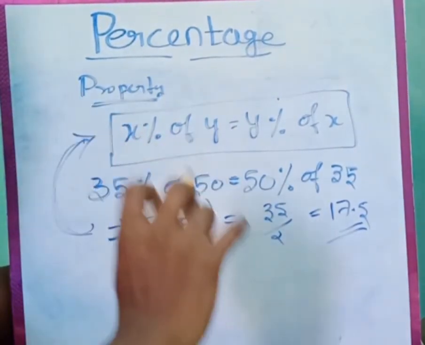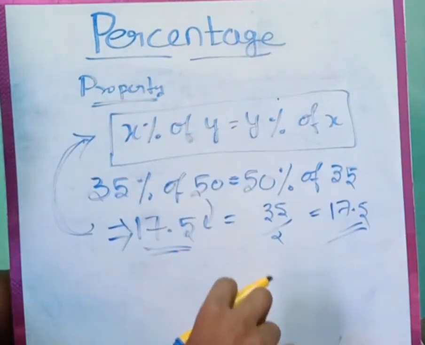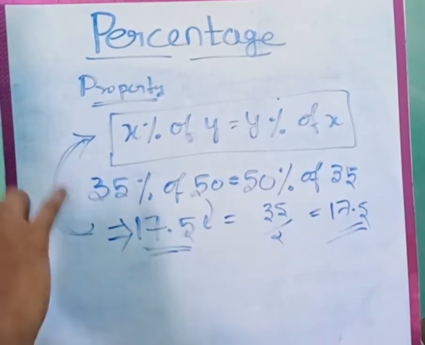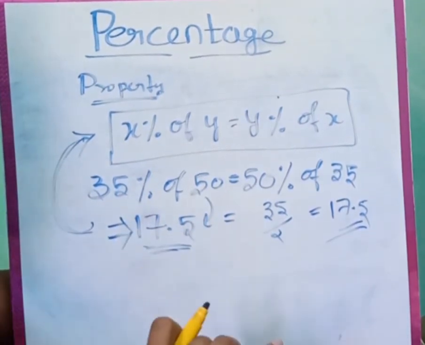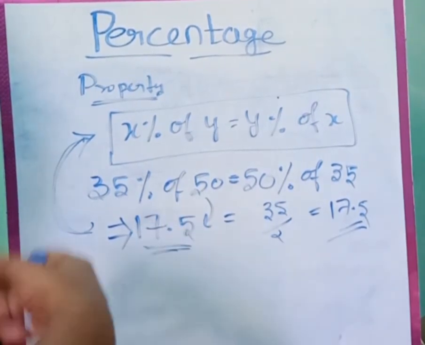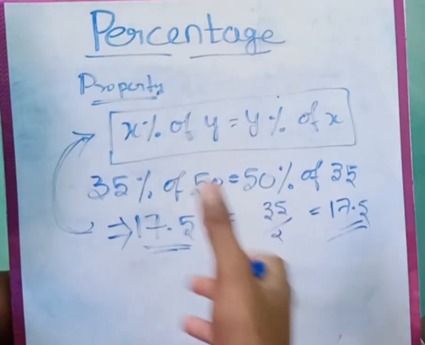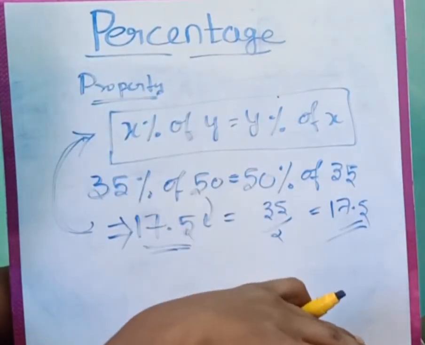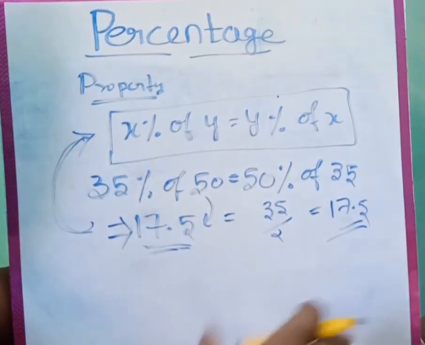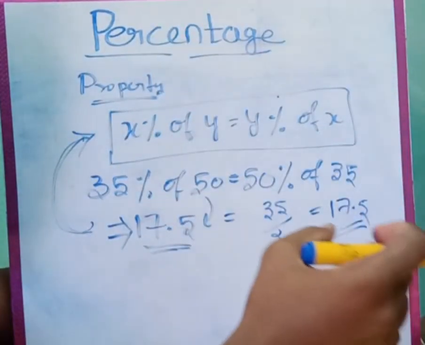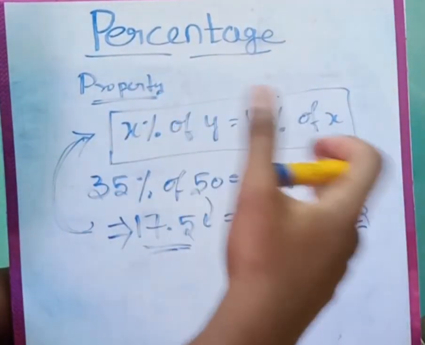So X percentage of Y equals Y percentage of X. That's what it says. Guys, try with any number, take different examples, and definitely you will get the same answer. Note it down, and try with some other numbers so that you can understand better. I hope you enjoyed this video. That's all for today. We discussed what percentage is and how to find percentage in the traditional method as well as by using the shortcut method.